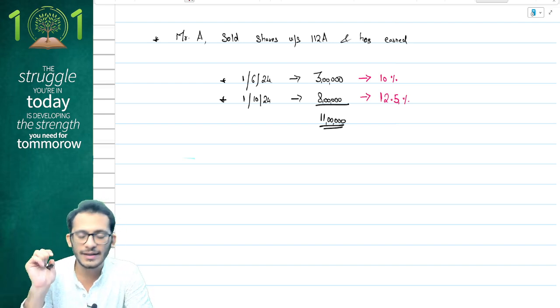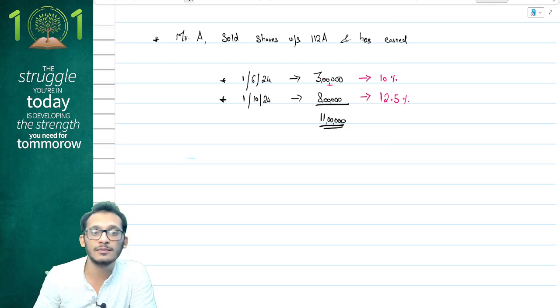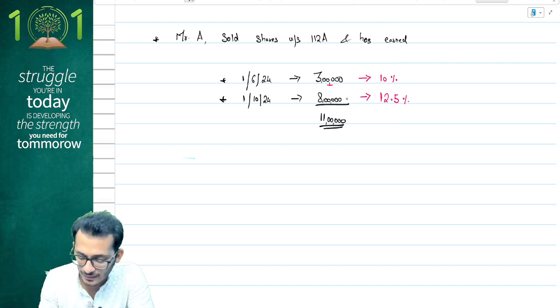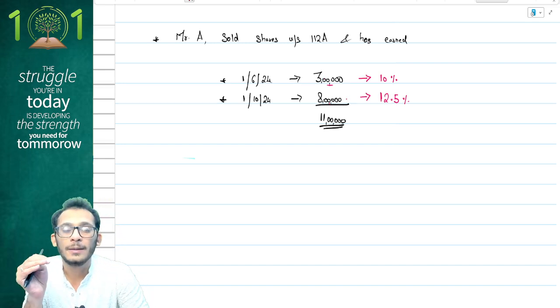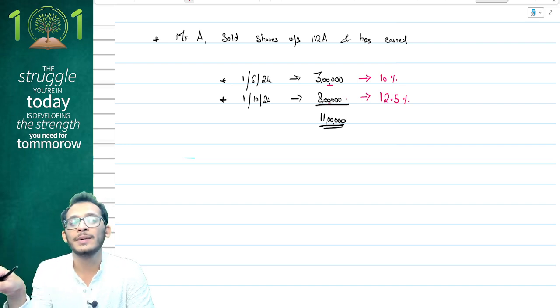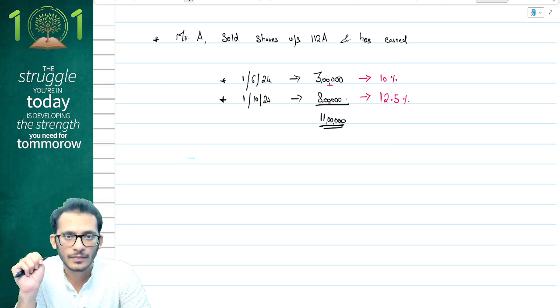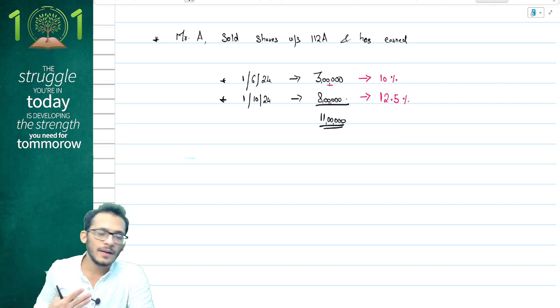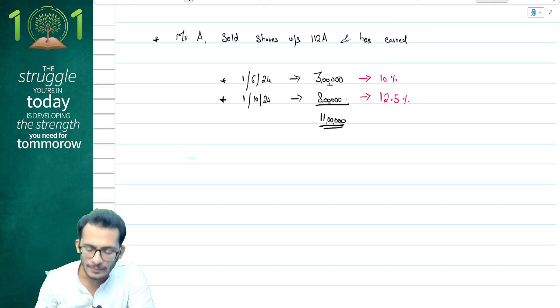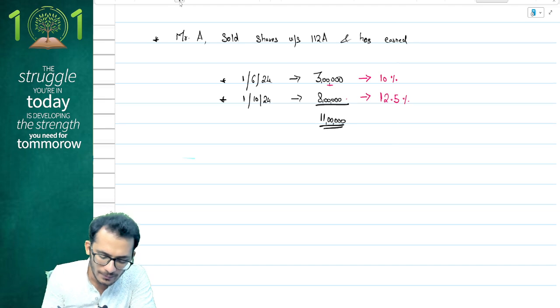Now, if you use your head carefully, your 112A before 23rd July was taxable at 10%, whereas after it is taxable at 12.5%. Therefore, it makes more sense for you to reduce the 1.25 lakhs from post 23rd July in order to save more taxes. And therefore my belief at this point of time is that I would like to reduce the 1.25 lakhs from the post 23rd July to save the best tax.